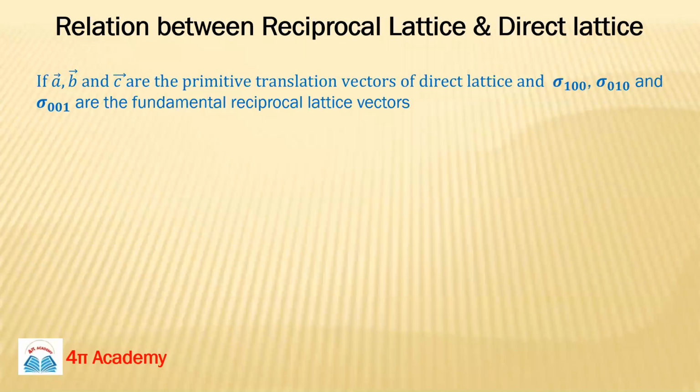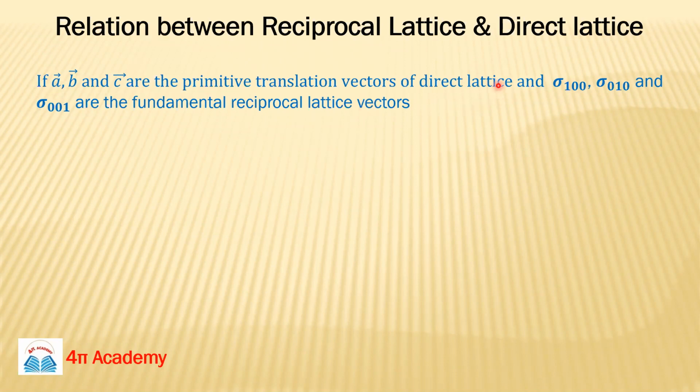So now we will find a very important formula between the reciprocal lattice and the direct lattice, meaning we are relating these two types of lattice systems. You know the primitive translation vectors. To represent a system we need some vectors. If vector a, vector b, and vector c are the primitive translation vectors for the direct lattice system, we are talking about the translation vector T equals n1 a plus n2 b, like this. So these are the translation vectors for your direct lattice system.